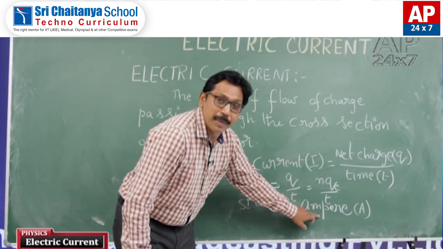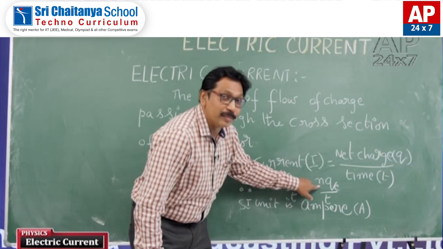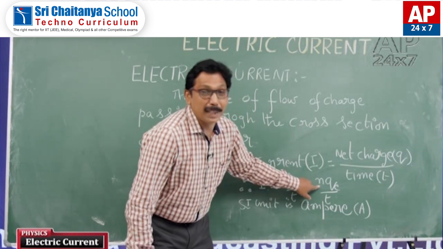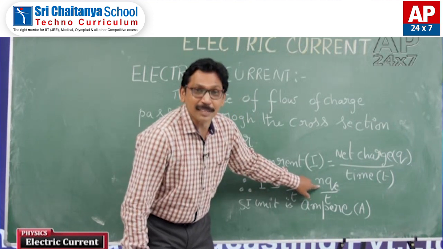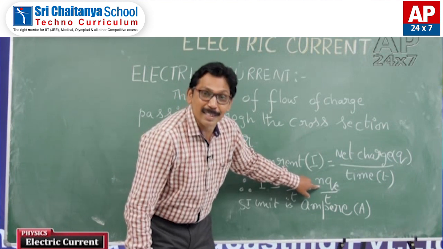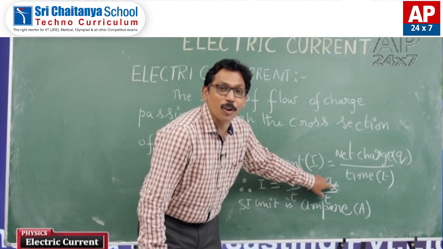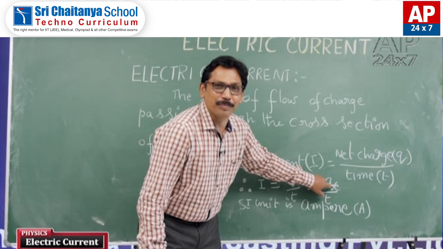It is ampere. Here I wrote N. What is the meaning of N, students? This is the number of free electrons in that conductor, and Qe is the charge of an electron.